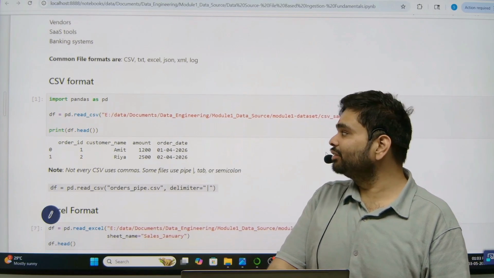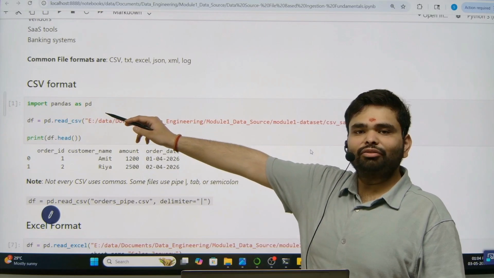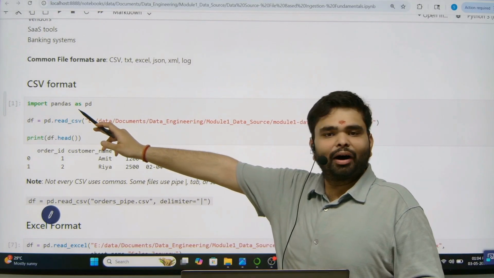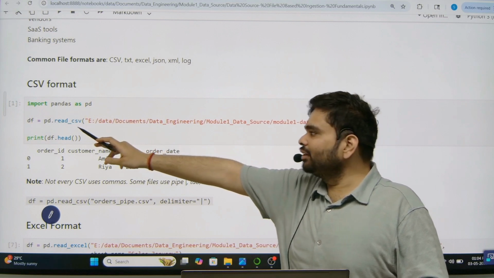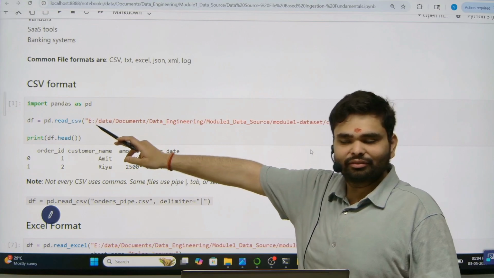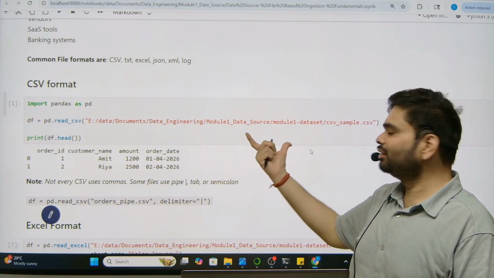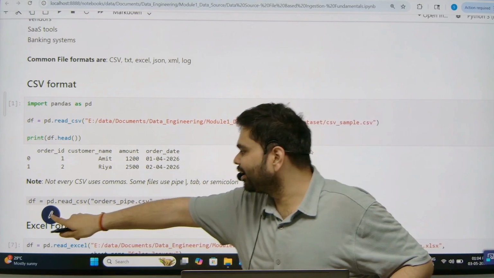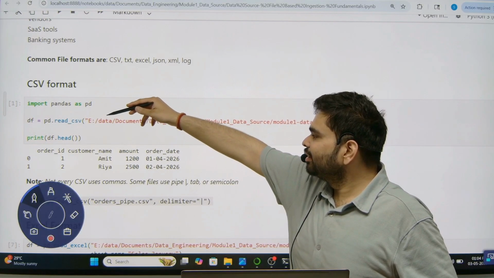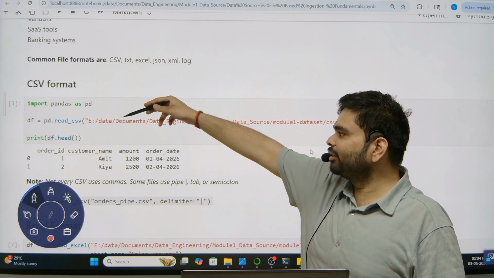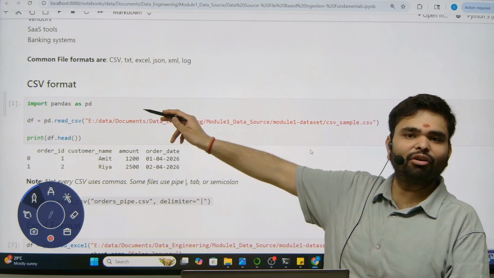First one is the CSV. Many of you have used the CSV format extensively, CSV and the Excel format. We will use pandas as pd, and then from pandas we will use the read_csv function. From there we will pass the file path. In the file path we will change the backward slash to the forward slash. Just keep that in mind, change the backward slash to the forward slash.